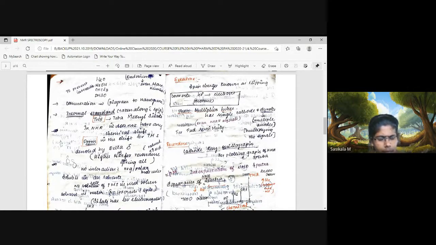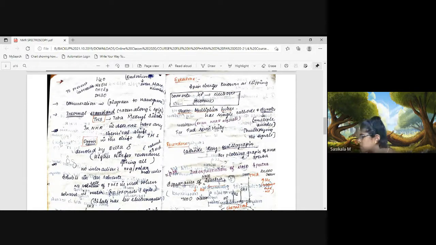The internal standard will have zero chemical shift, and this is the unique parameter where your samples will have more chemical shift value. Definitely no sample will give a signal at 0 parts per million. Parts per million is the unit for chemical shift, so TMS gives a 0 parts per million reading. That's why it is taken as the internal standard.